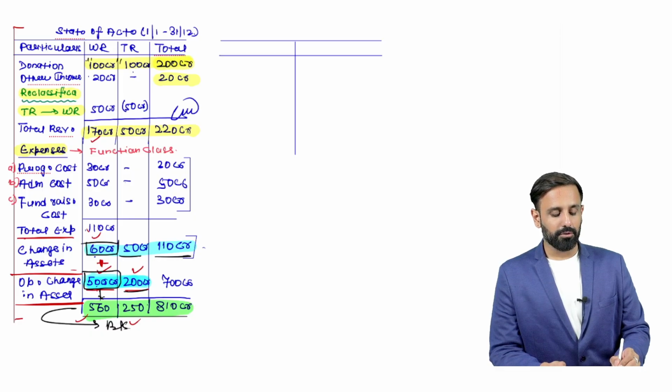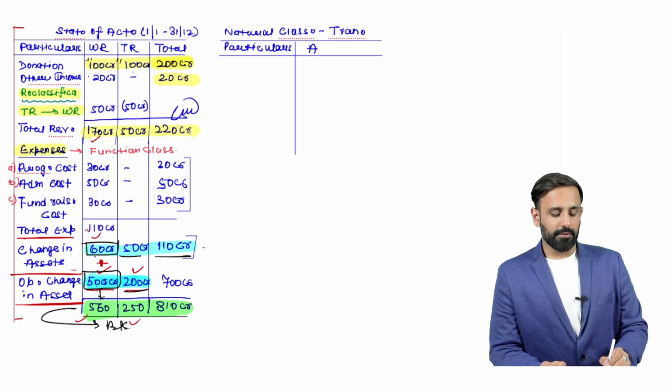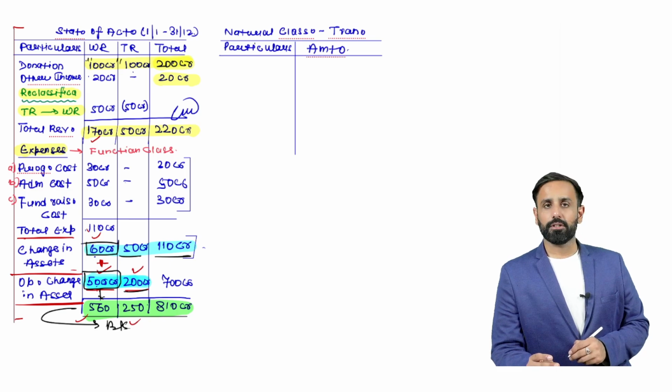Here you will write down the particulars, and here you will write down the amount.